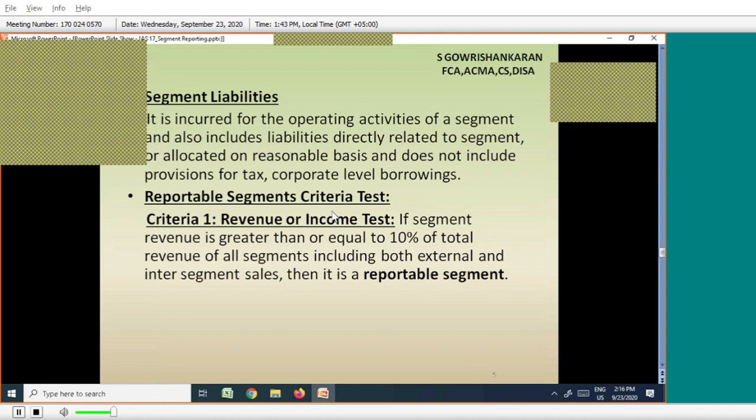Reported means what? Reporting of what? Revenue, asset, liability, income, expenses, profit. All those things we have to report. So for that we have to apply this test. First test is criteria 1. That is the revenue or income test.